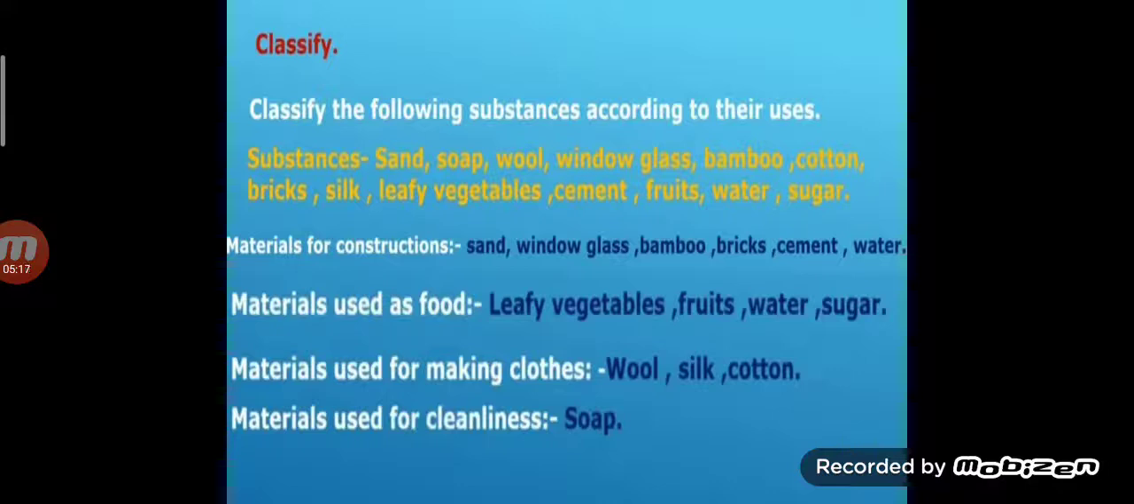Next, now material used as a food. Yes children, that is leafy vegetables, fruits, water, sugar. Next is now material used for making clothes. That is children, yeah, wool, silk and cotton. Now children, material used for cleanliness, that is soap. We can classify all these substances in all the mentioned categories. Okay children?